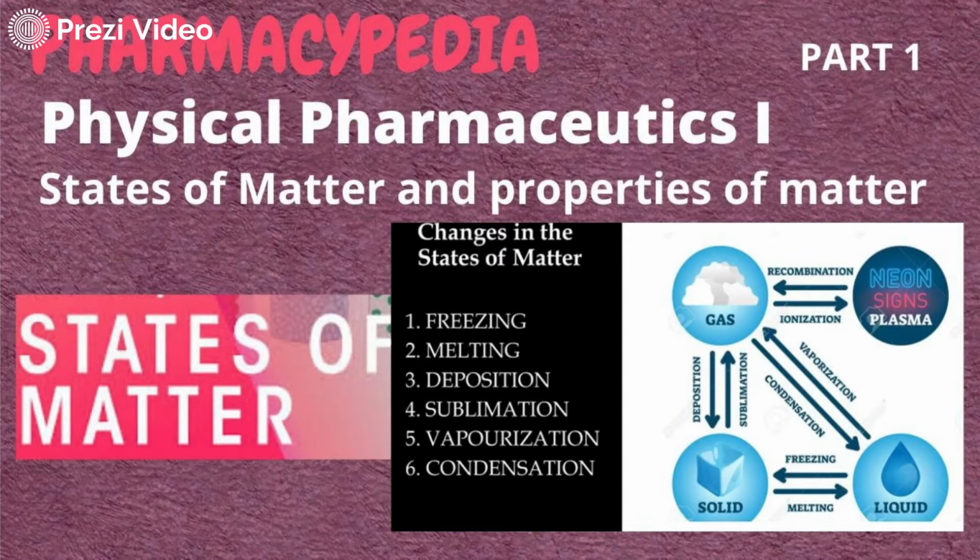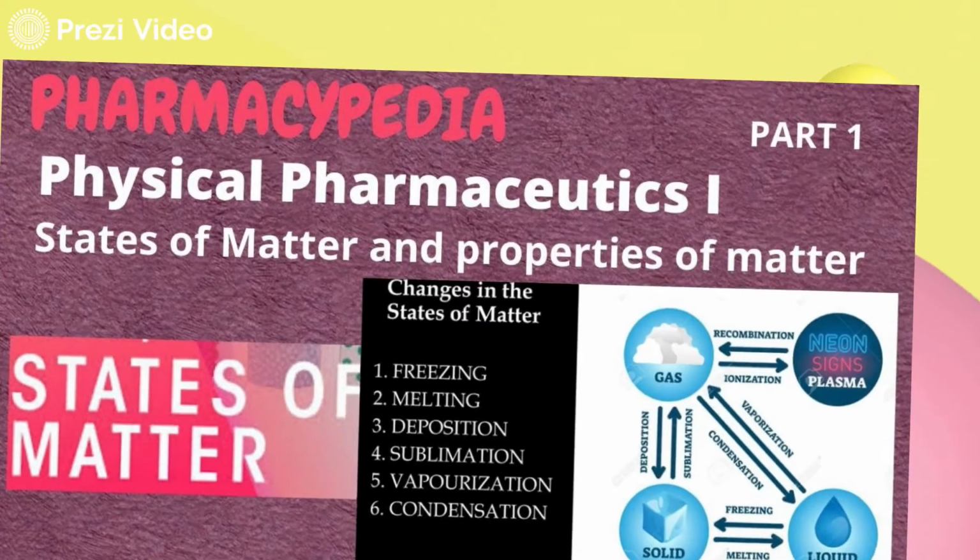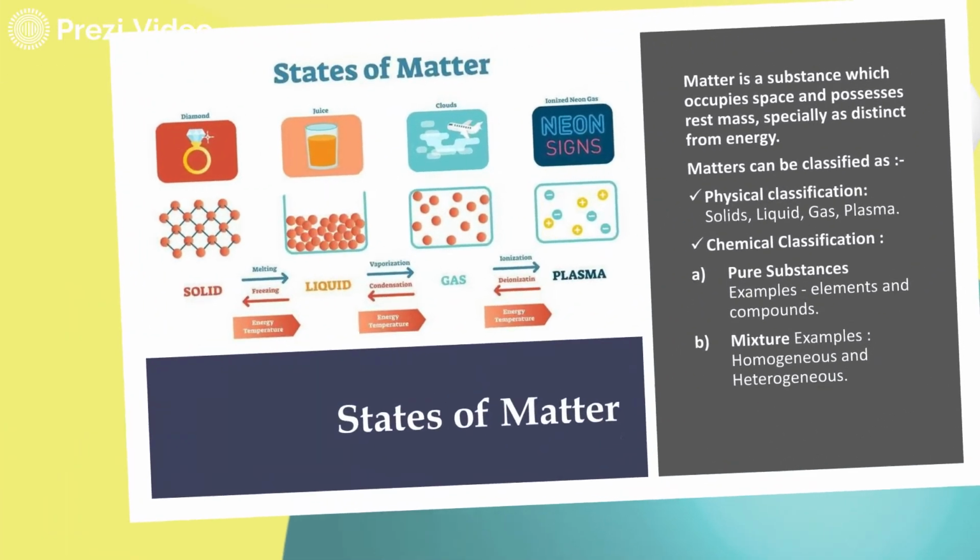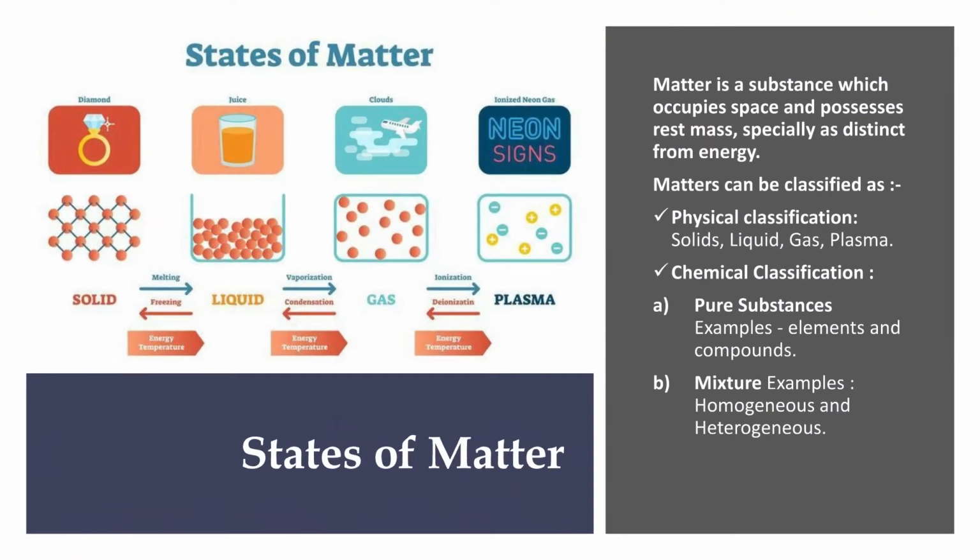In this session, we are going to start a new playlist about the new subject Physical Pharmaceutics 1. In Physical Pharmaceutics 1, I'm going to start with Unit 2, which is about the states of matter and properties of matter. When we talk about the states of matter, let us first try to understand what a matter is. Matter is something which occupies space and has a mass. So anything which has a mass and occupies space is called a matter.